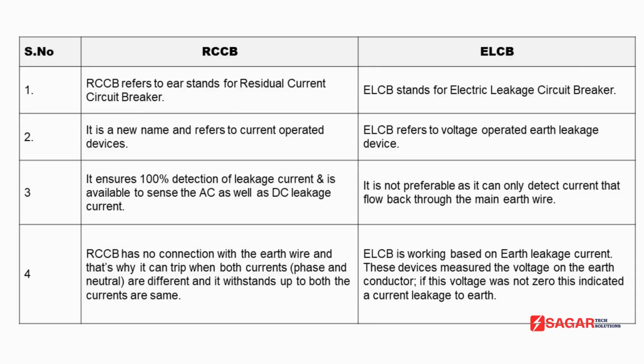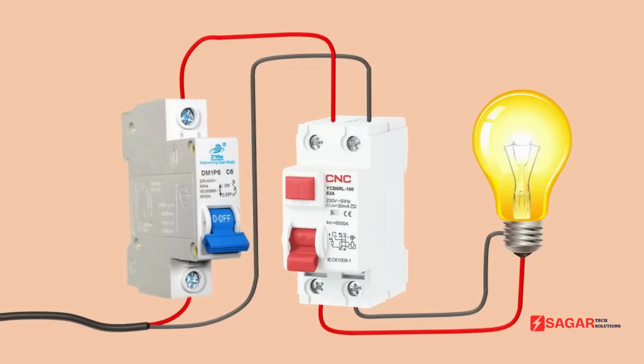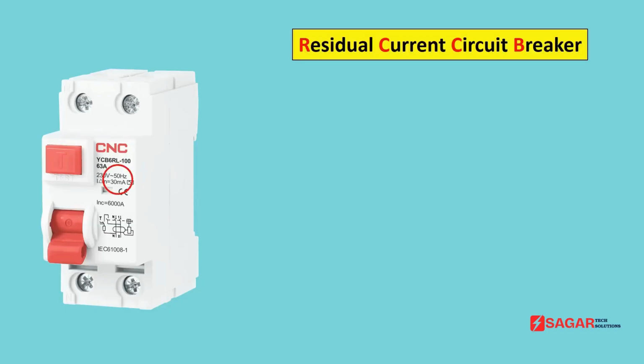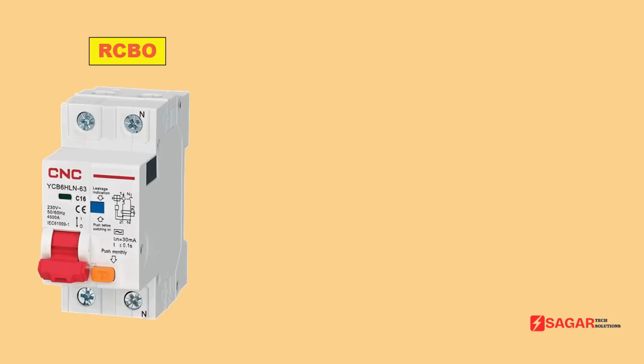Before moving forward, I want to tell you one more thing, that when you go for installation of RCCB, then in this condition, the leakage current of RCCB must be 30 milliampere. Now here we have a RCBO.